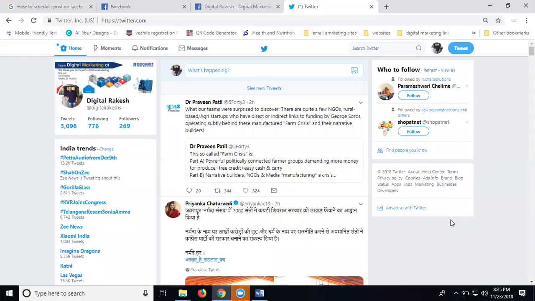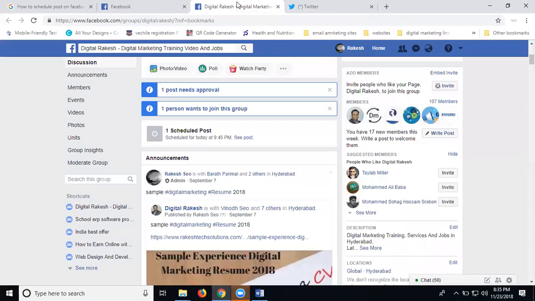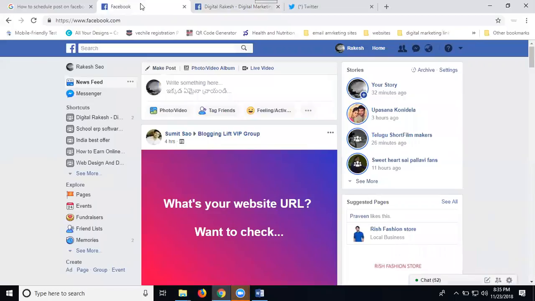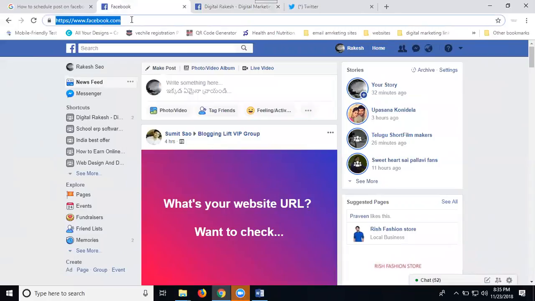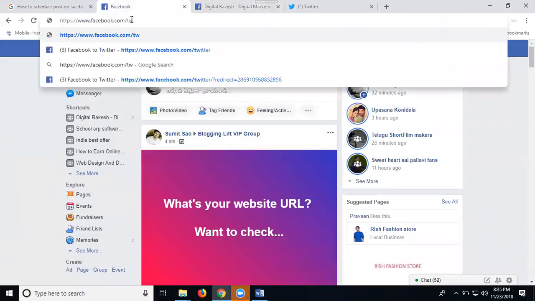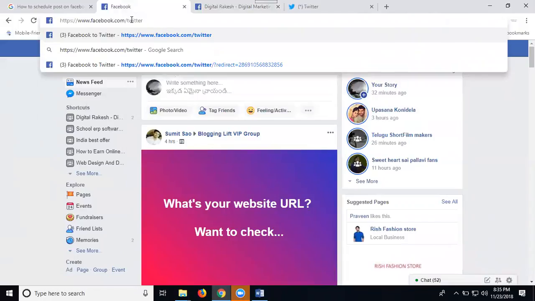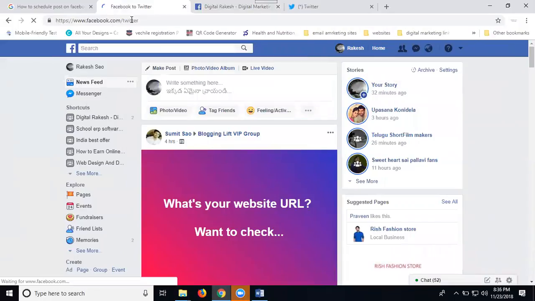So I'm logging in to my Twitter account, my Facebook page, and my Facebook profile. If anybody posts on my Facebook profile or Facebook page, it is automatically posted to my Twitter wall. Why? Because my accounts are integrated, so a post on Facebook goes to Twitter.